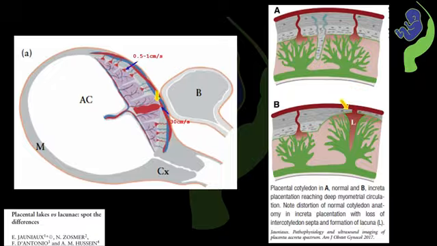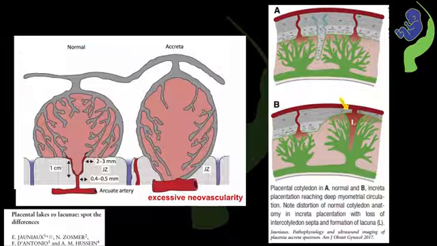Whereas, in the case of an accreta lobule, which is close to arcuate or radial arteries, the peak systolic velocity of the blood flow entering such an accreta lobule can be close to 30 cm per second. These high-velocity feeder flows distort the architecture of one or more lobules, including disruption of the interlobular septa. This altered hemodynamic environment interferes with normal venous drainage also, leading to secondary formation of placental lacunae.